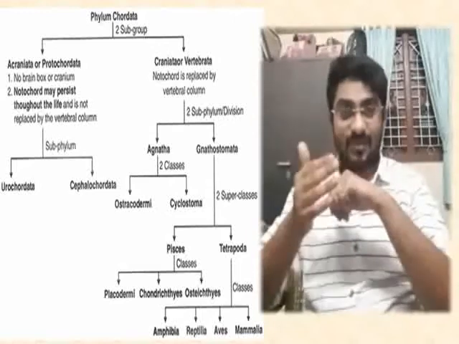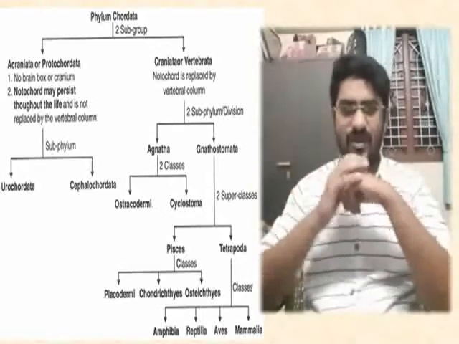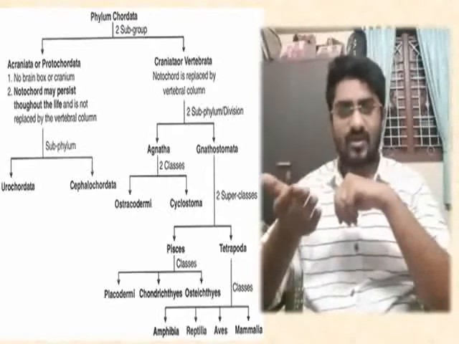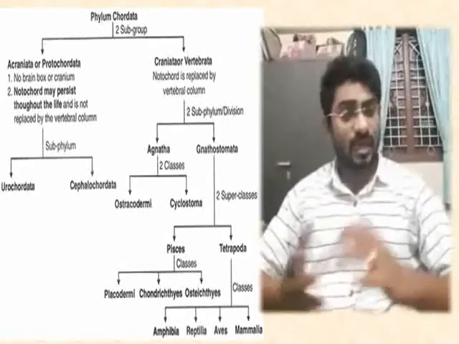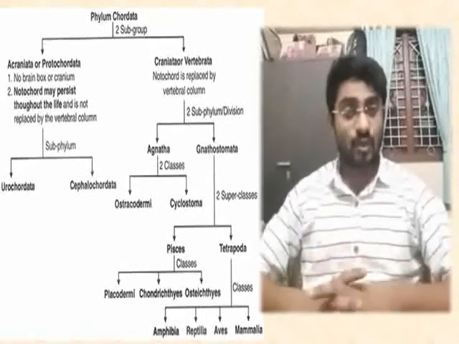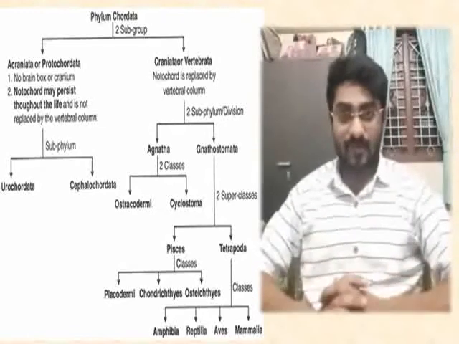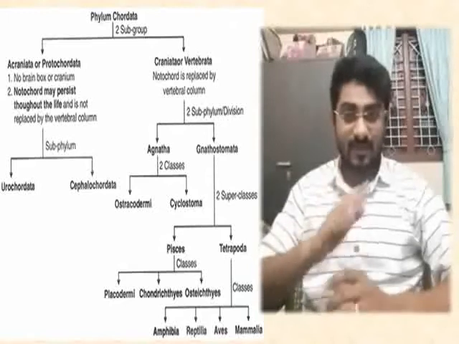Chondrichthyes are also called the cartilaginous fishes. An example is sharks. Osteichthyes are also called the bony fishes. The best examples are many carps. Tetrapoda, as the name indicates, have four podos, that is four legs, two hind limbs and two forelimbs. They are again divided into amphibia, reptilia, aves and mammalia.